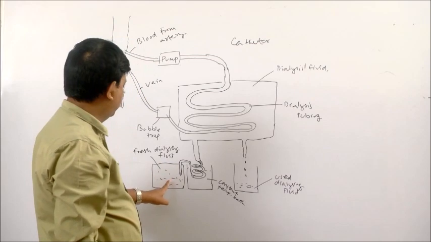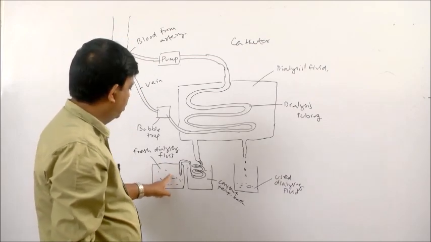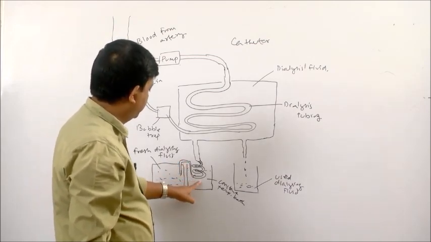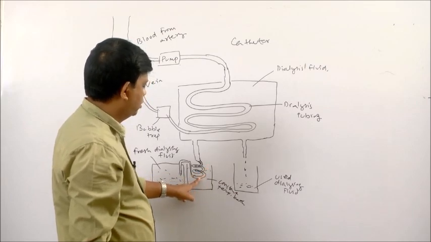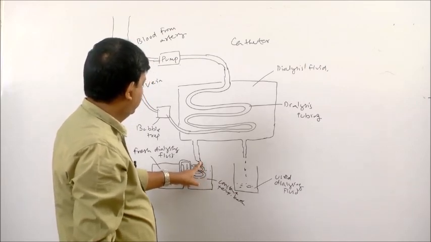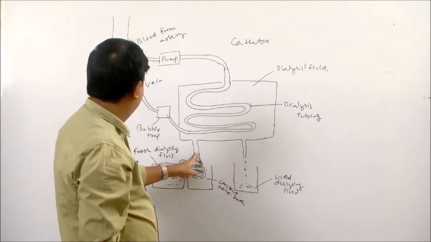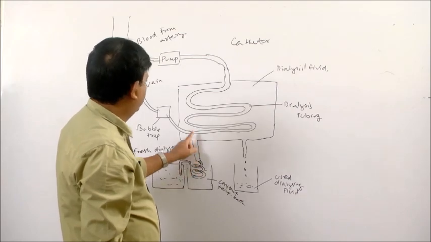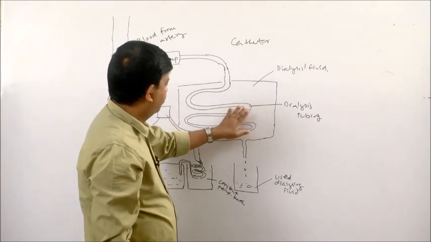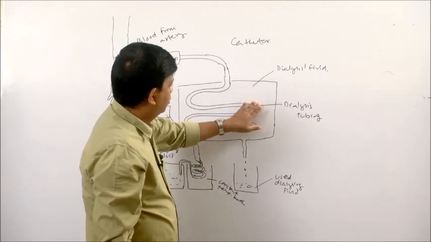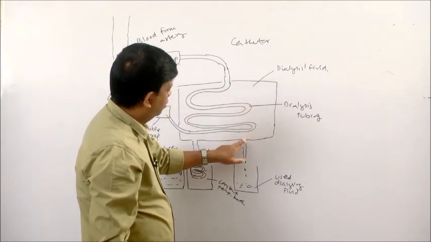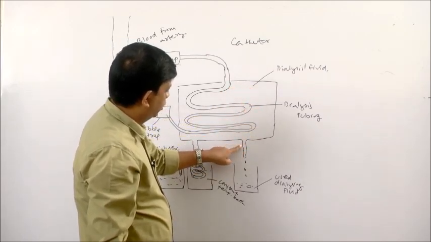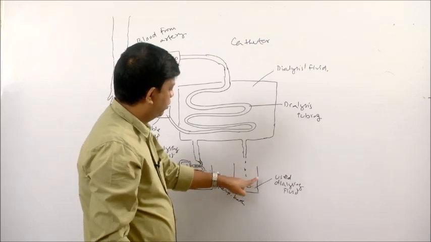Here this is a tank which contains fresh dialysis fluid. Then it is made to flow through a constant temperature bath, and that dialysis fluid then enters this chamber. Then the used dialysis fluid comes out through this outlet, and that is collected here.